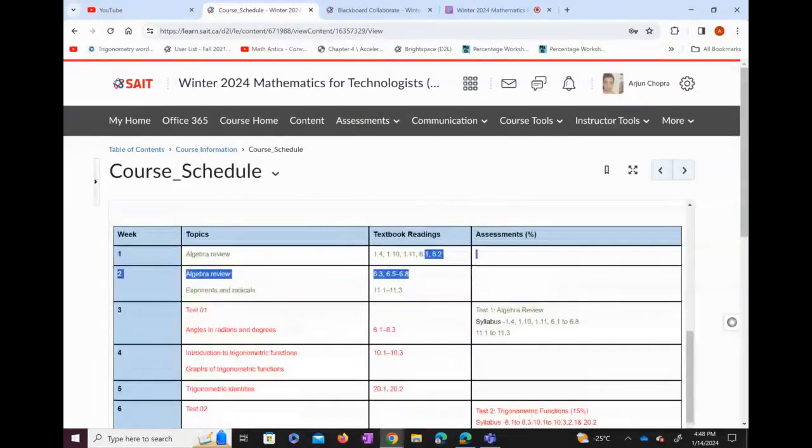One thing I want to tell you, you can buy the online book, you can buy it from the bookstore, you can buy it from Kijiji also. I think from Kijiji you may end up finding it cheaper. And if you have the previous online version, go ahead and use that. Some of you might have lost it because it lasts for only 1 year. It's the online book from SAIT webs. Ask Pearson and the SAIT bookstore also. Wherever you find it cheaper, you can purchase it from there.